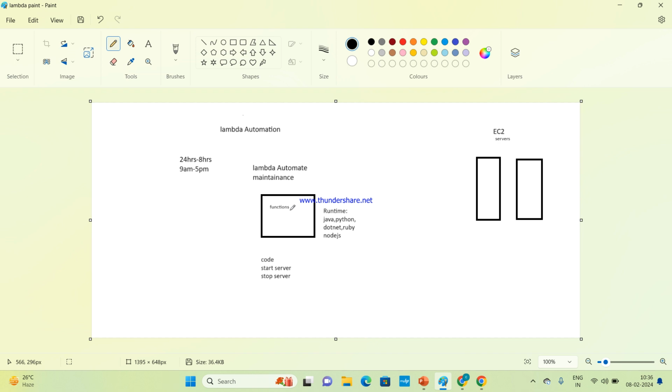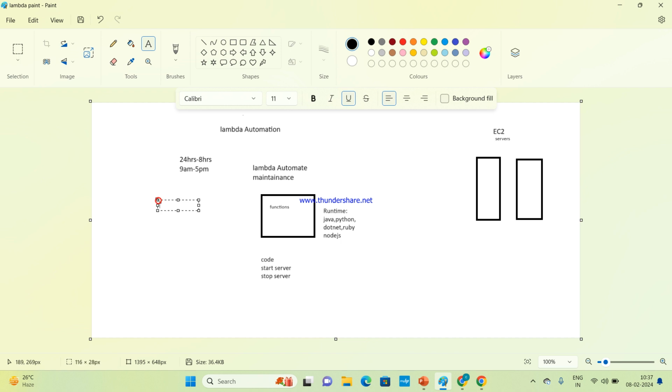In functions, first we need to create a function. In the function, we need to dump a code. In the code, we'll write start the server. Then automatically, there is another service known as EventBridge.